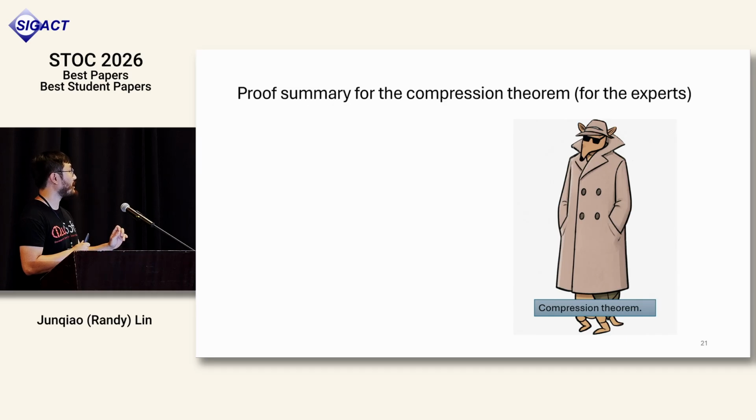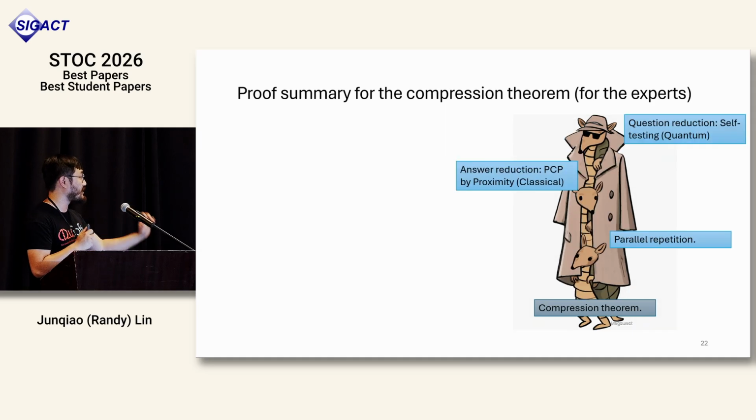So I'm not going to talk too much about this compression theorem. The only thing I'll say is that although this theorem looks really scary in the picture, in essence, it's a combination of three different techniques: a tensor code, a very quantum technique known as self-testing, and a more classical technique known as PCP by proximity.